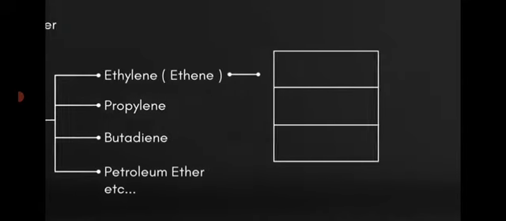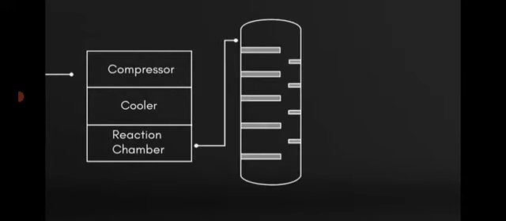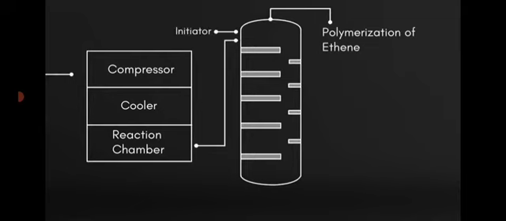And the next step, ethene is converted into polyethylene by the process of polymerization. First, the ethene is compressed and cooled. Then it is now dense, almost like liquid. It is sent to the reaction chamber. In the reaction chamber, initiators are added. Initiators means a substance which starts a chain reaction. Then polymerization takes place. By this process, the ethene is converted into polyethylene.